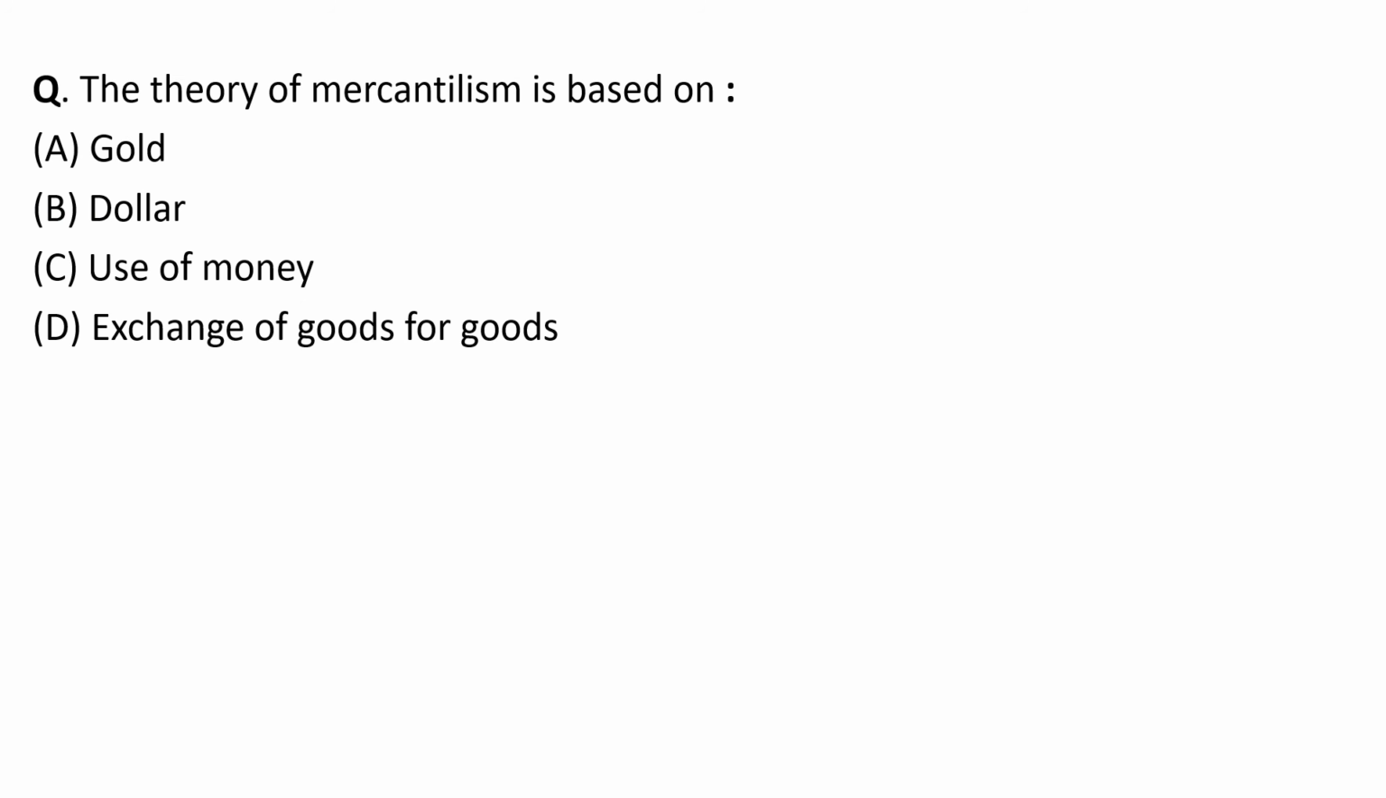The theory of mercantilism is based on gold, dollar, use of money, and exchange of goods for goods. Goods for goods exchange is a barter system, but mercantilism has not talked about barter. Mercantilism was the first theory related to international trade, and this theory is based on gold and silver holding. So option A, gold, will be your right answer.